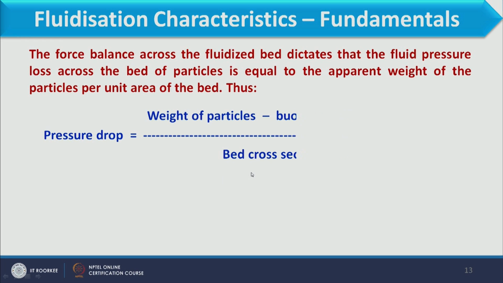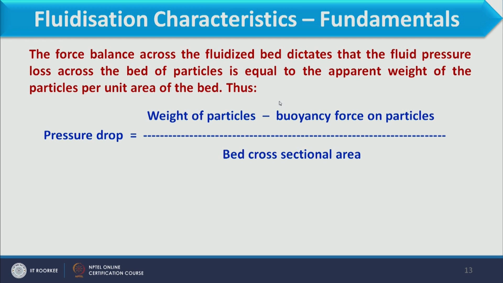So when we want to do the total balance, it should be like this: pressure drop equals weight of particles minus buoyancy force on the particles, divided by the bed cross sectional area. When we put in the values, you see pressure drop, minus delta P into A, where A is the bed cross sectional area, equals A L (1 minus E) rho S into g. What is A L? It is the total volume of the bed. A is the cross sectional area and L is the height of the bed. So this is the volume of the bed.